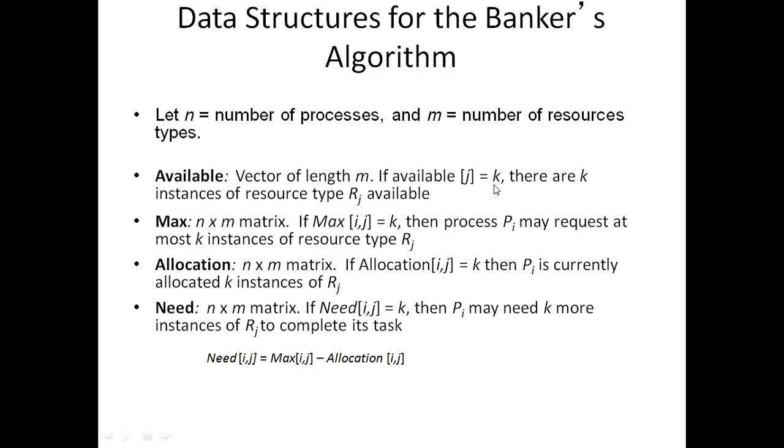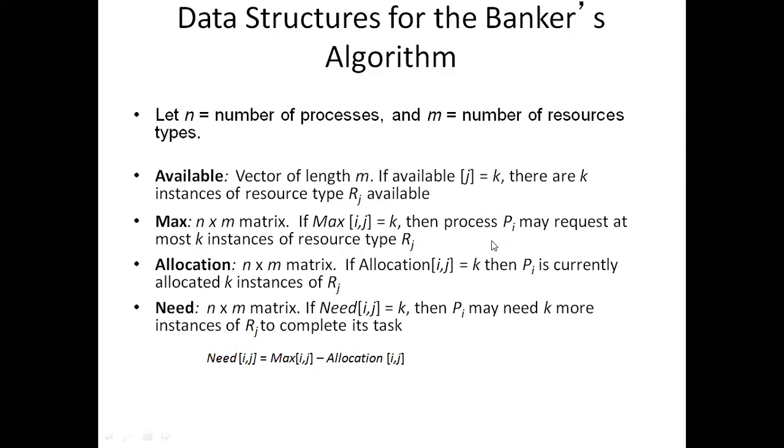There are k resources available. If there are k resources available, the process cannot request k plus 1 resources, right? For example, there are 10 resources of type rj available. You cannot request 12 resources. Why? Because the maximum number of resources available is 10 only. Here 10 means k.